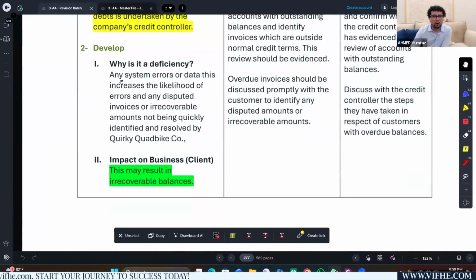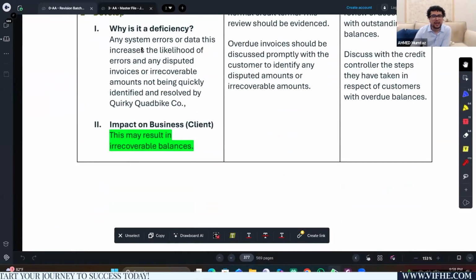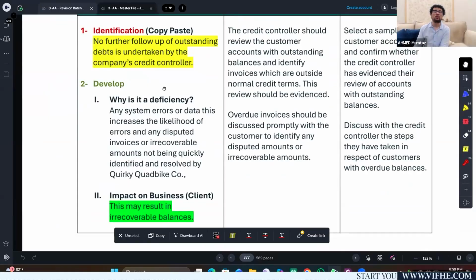No further follow-up. This increases the likelihood of errors, and any disputed invoices or irrecoverable amounts not being quickly identified. So if you do not make any follow-up, there is a possibility that you will not identify and resolve the errors. You will not resolve and identify the disputes.